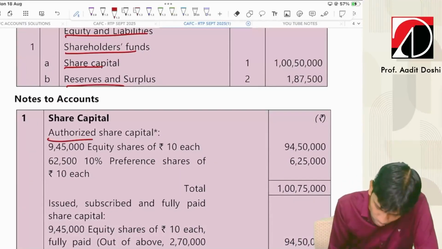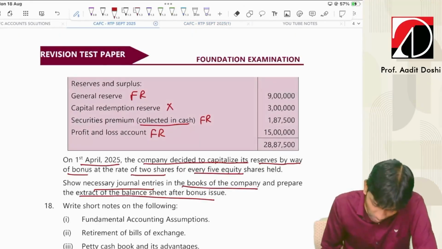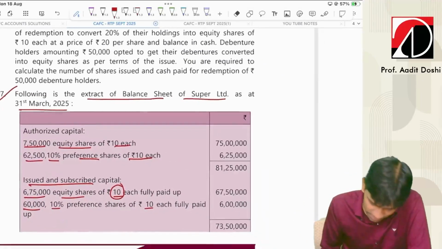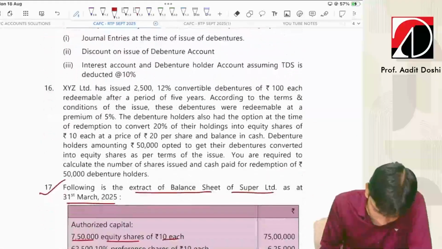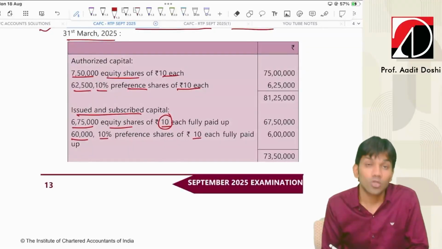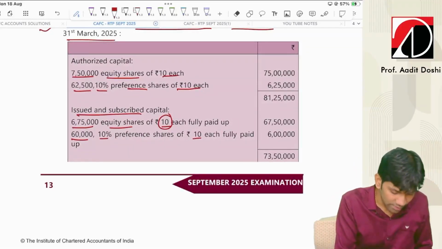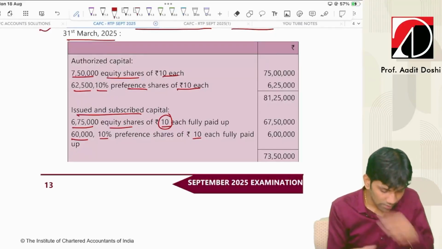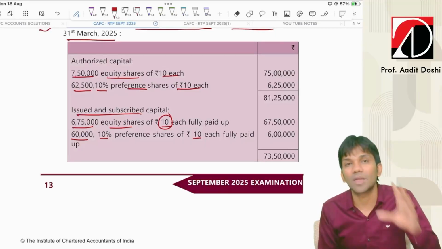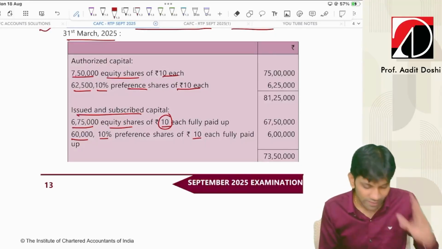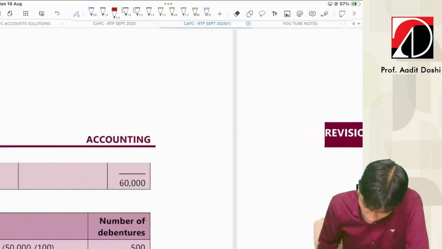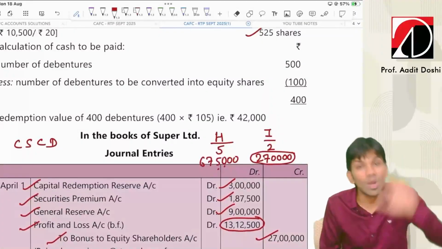Share capital, authorized share capital. Let's check, guys. How much was the authorized capital given? 7,50,000 equity shares. Right? Out of that, how many already issued? 6,75,000. So guys, always check the authorized limit before you go ahead. 7,50,000 minus 6,75,000. What was the limit left with the company? How many shares can the company still issue? 75,000. But how many bonus shares did the company issue? 2,70,000.